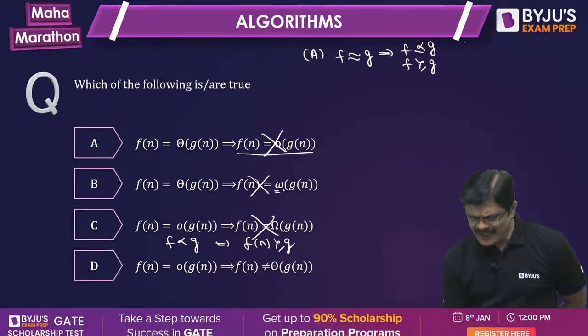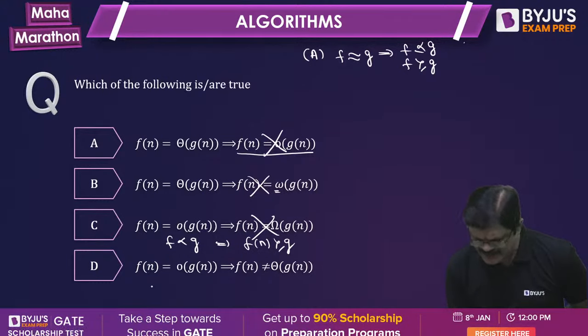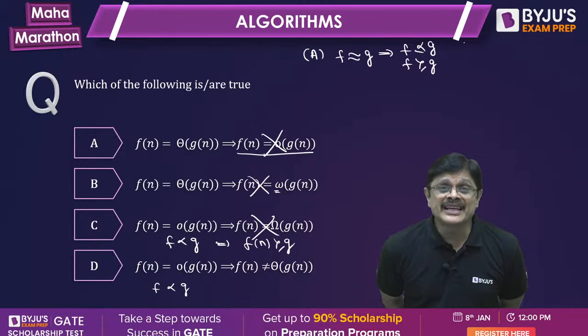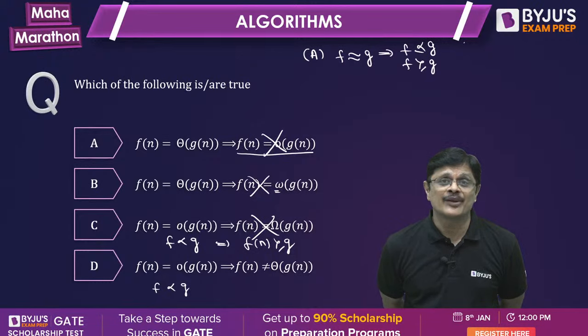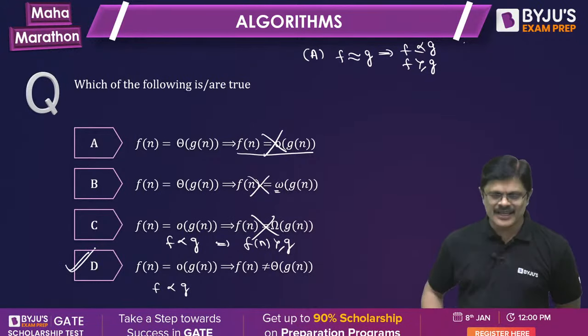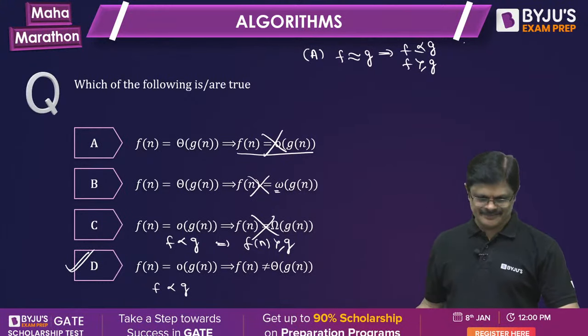Last one, when F is smaller than G, it cannot be equivalent to big theta. Smaller means it cannot be asymptotically equivalent. So, correct option is only D, my dear friends. Very good. Most of the people gave the correct answer.